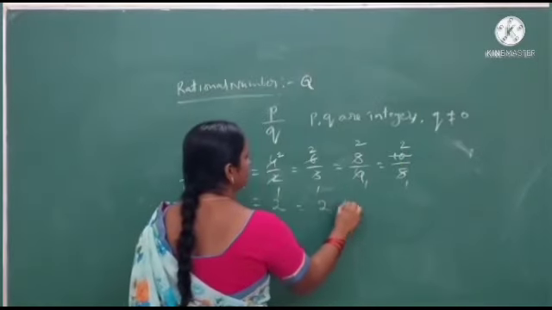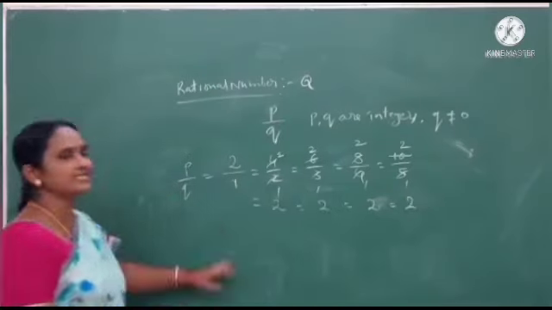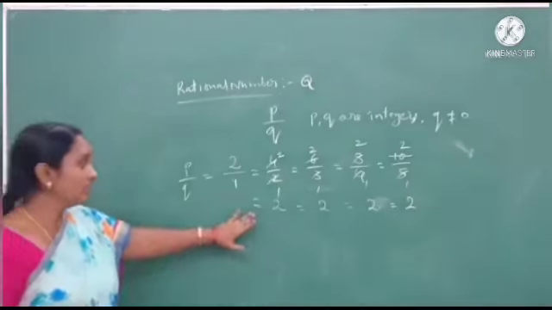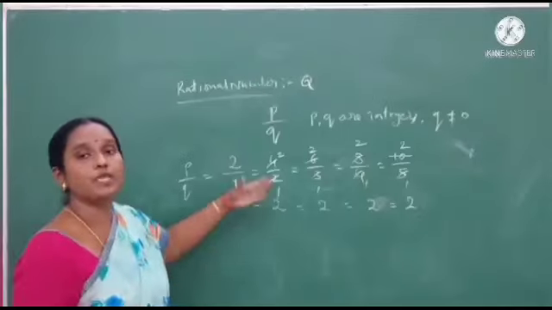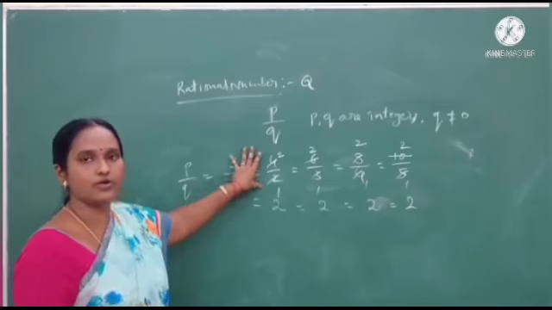All give 2. Okay, students, do you all understand?